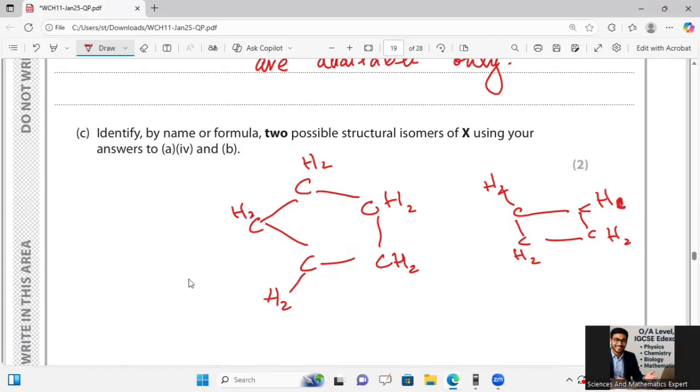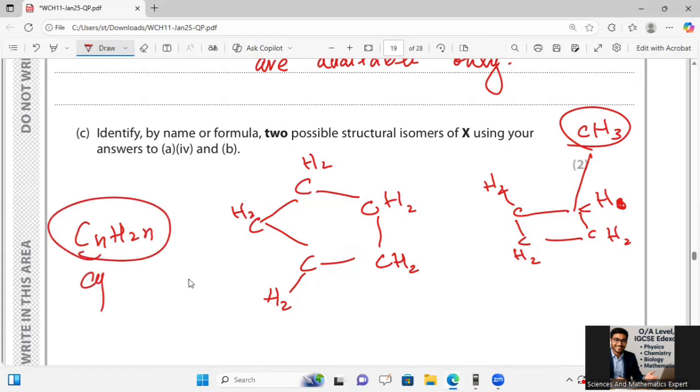So I will say one H is decreasing here, and CH3 is attached over here. Overall, cyclobutane is a saturated hydrocarbon, and the general formula CnH2n can be used for cycloalkanes.